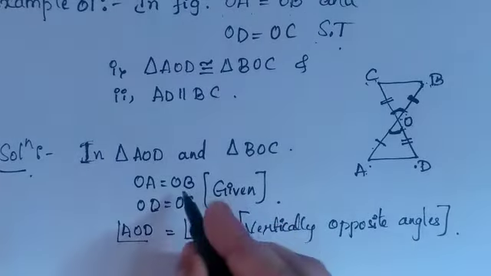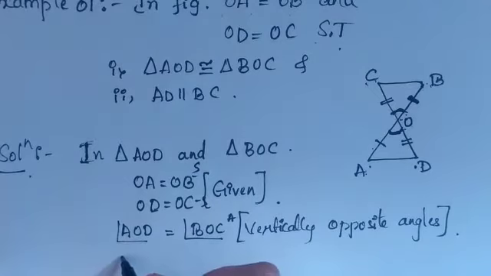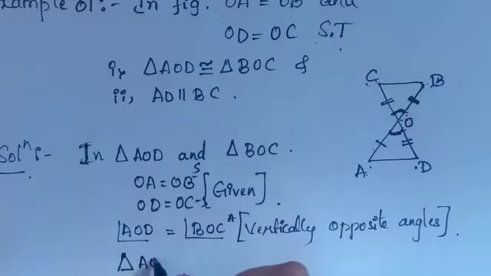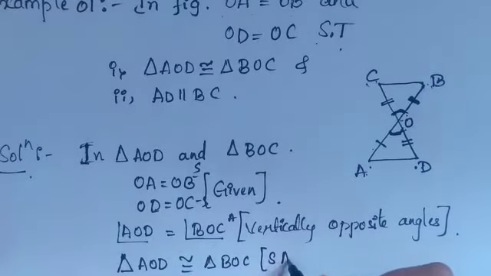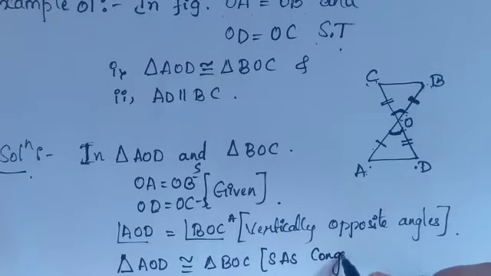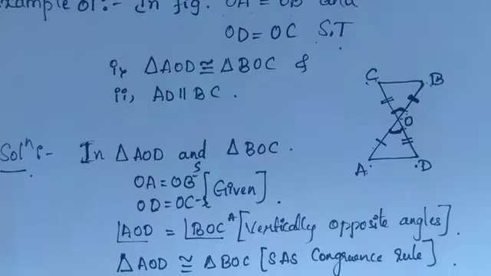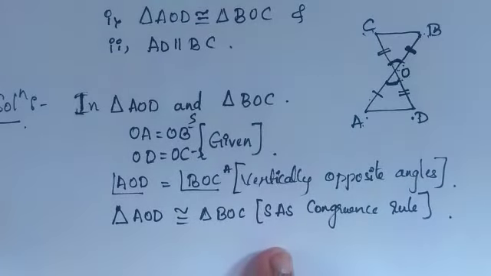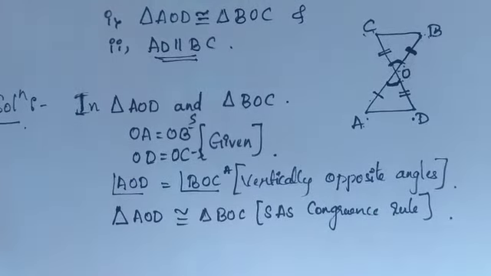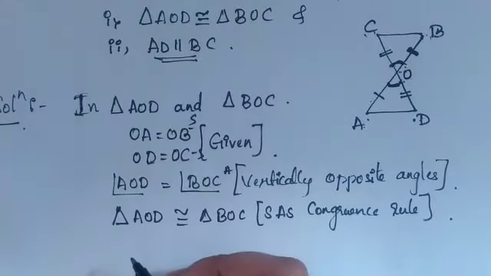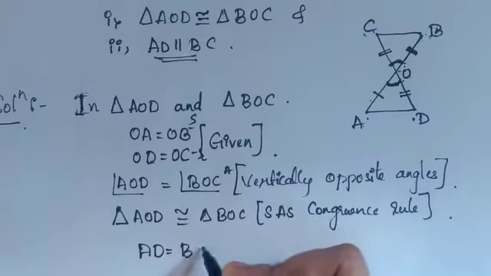So now I can write: this is one side here, this is the angle, and this is the side here. So triangle AOD is congruent to triangle BOC by what rule? By the SAS congruence rule. Now I have proved that these two are congruent to each other. The question asks to show AD is parallel to BC. To prove that, I can say by CPCT, AD is equal to BC.